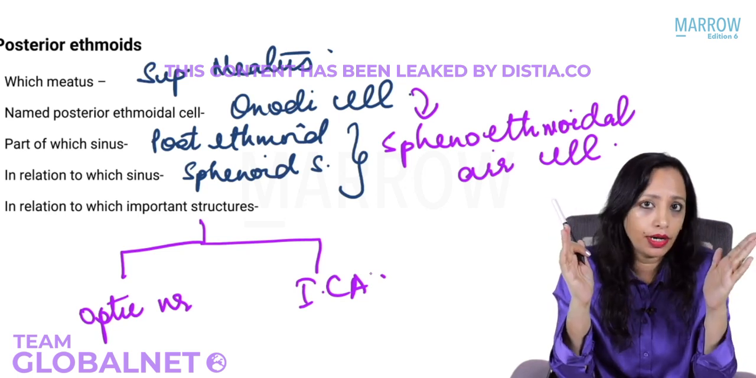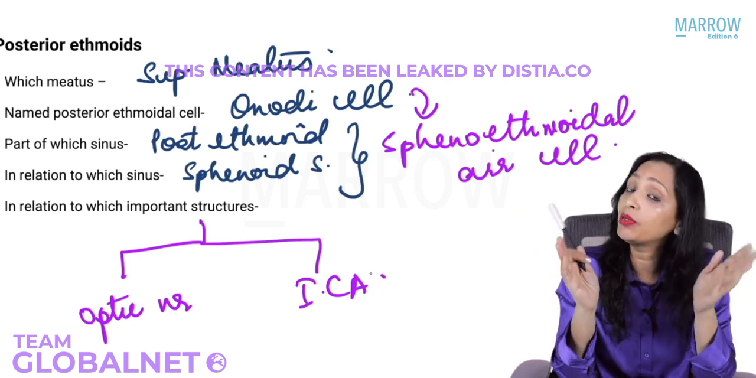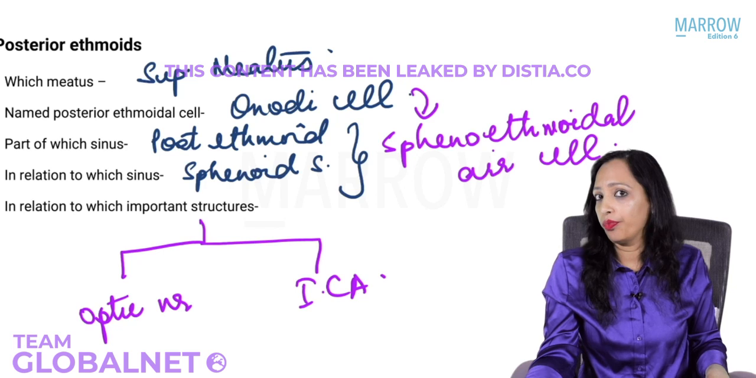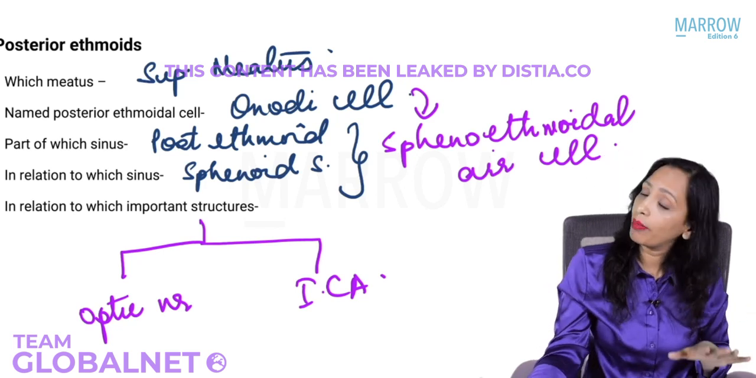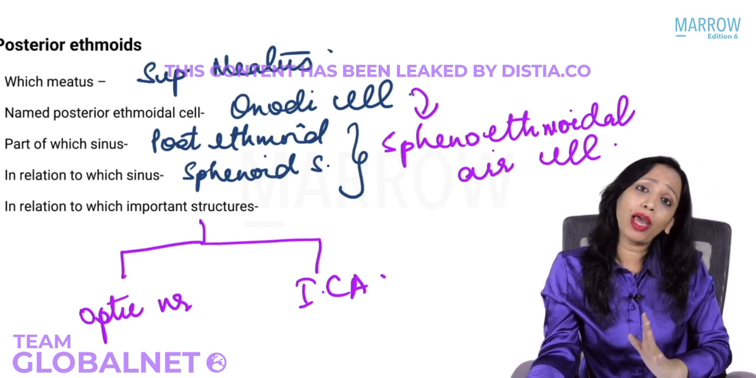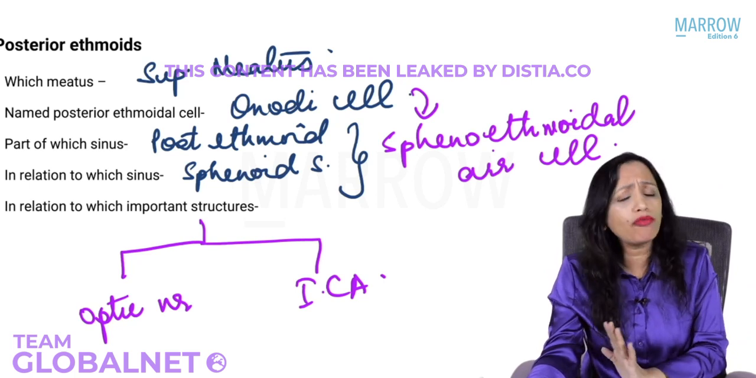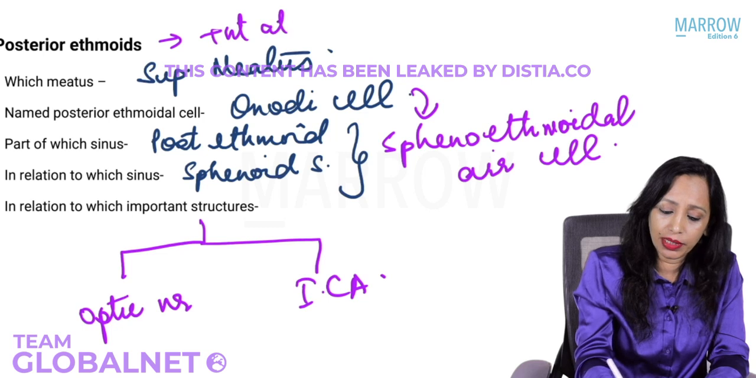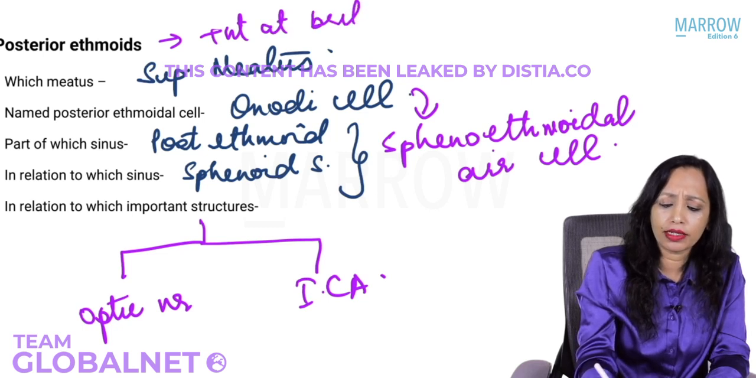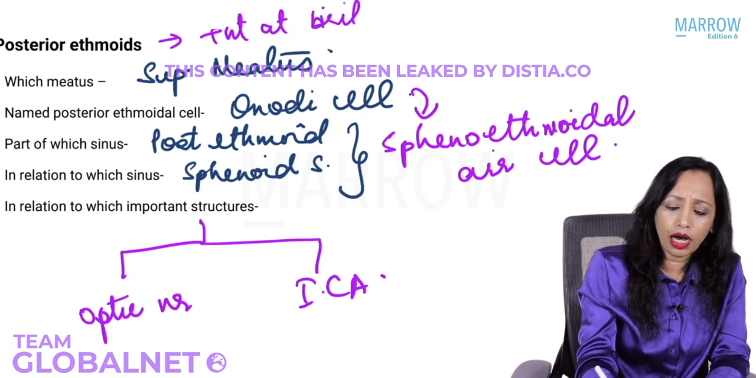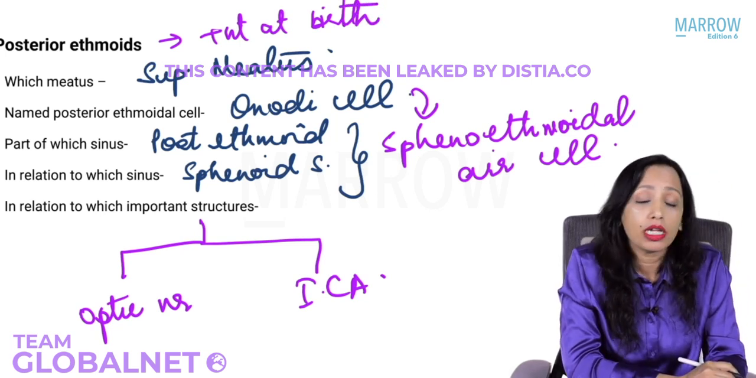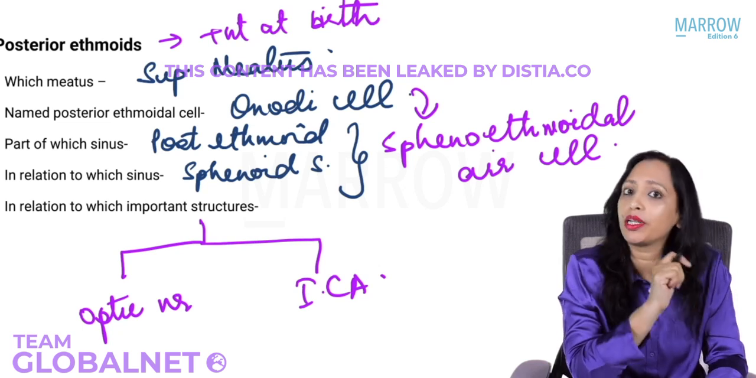Where is the internal carotid? How is it related to the Onodi cell? How is it related to the sphenoid sinus? So we know now what the ethmoids are, what the maxillary is. Both anterior ethmoid and posterior ethmoid are present at birth. What do you think about the sphenoid sinus? Is it present or absent at birth? Sphenoid sinus is also present at birth.